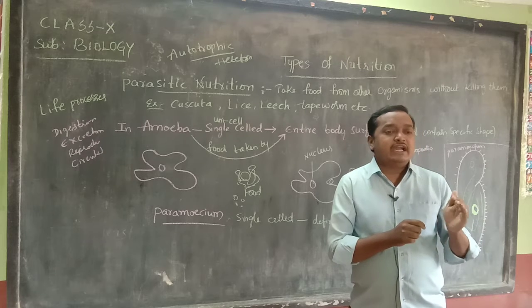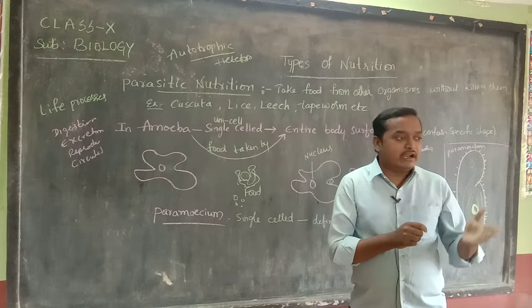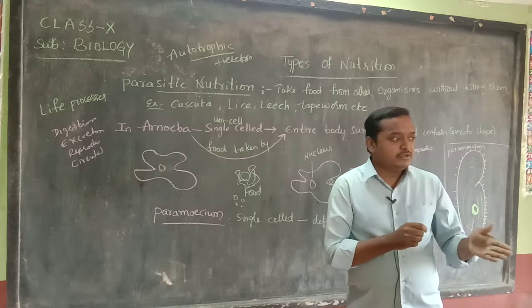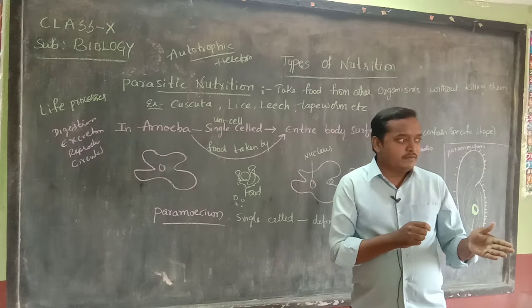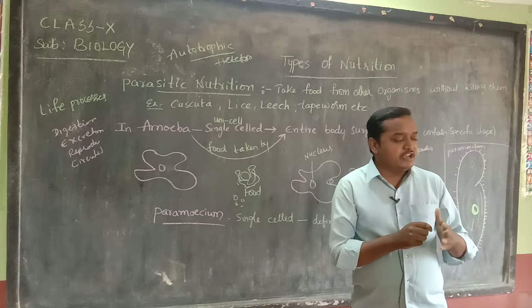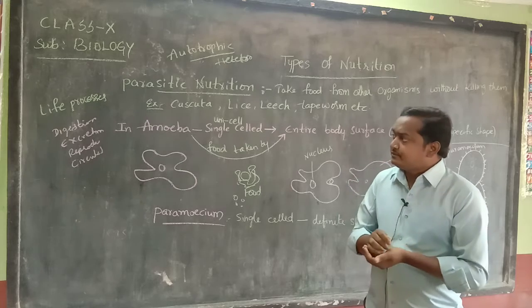Evolution means gradual change, not sudden change. Directly chimpanzees did not turn into human beings, because there won't be any sudden change in the universe or in nature. So it is a gradual change.